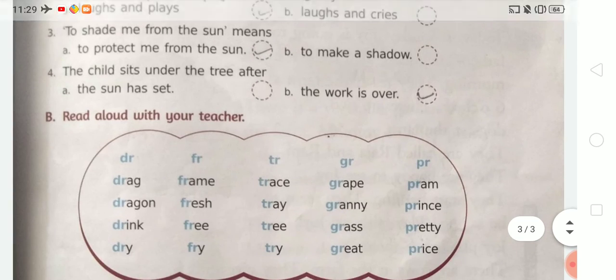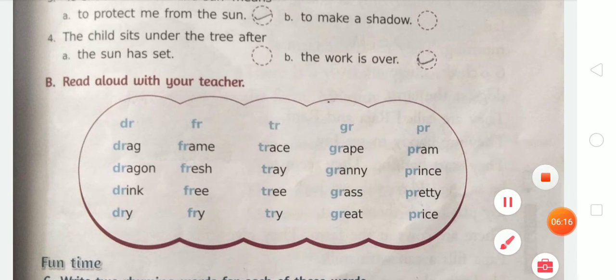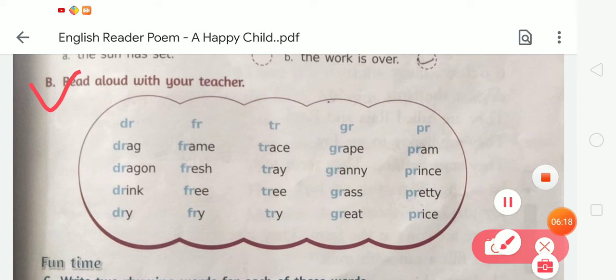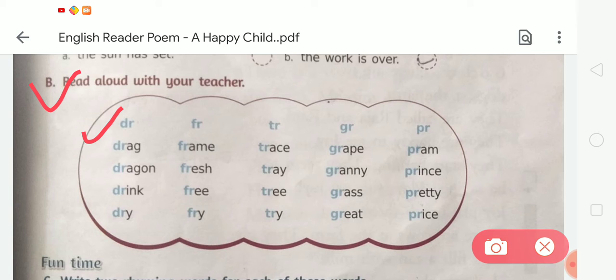Now come to the next, exercise B. In exercise B, there is read aloud with your teacher. So student, let's read these given words one by one. First is drag, D-R-A-G, drag. D-R-A-G-O-N, dragon. D-R-I-N-K, drink. D-R-Y, dry. Next word is F-R-A-M-E, frame. F-R-E-S-H, fresh. F-R-E-E, free. F-R-Y, fry. Next, T-R-A-C-E, trace. T-R-A-Y, tray. T-R-E-E, tree. And T-R-Y, try.